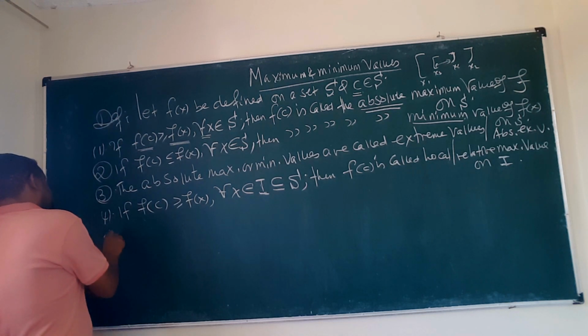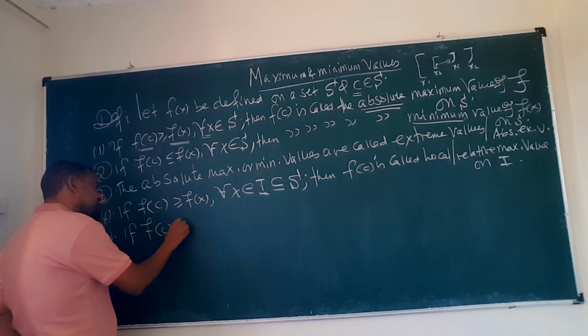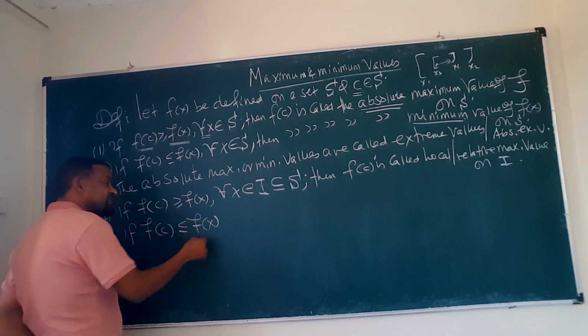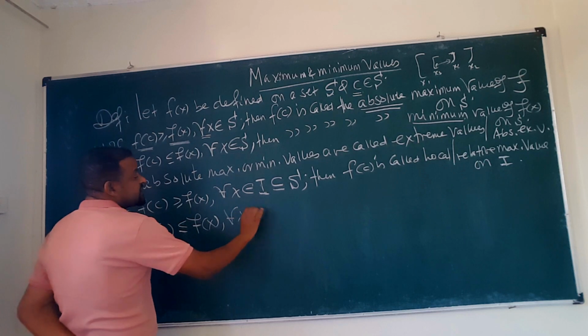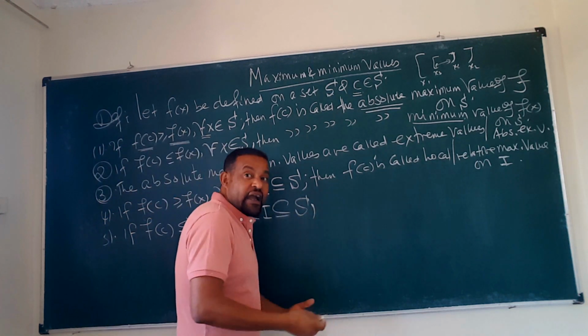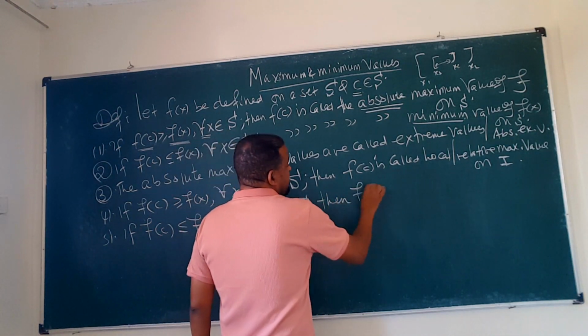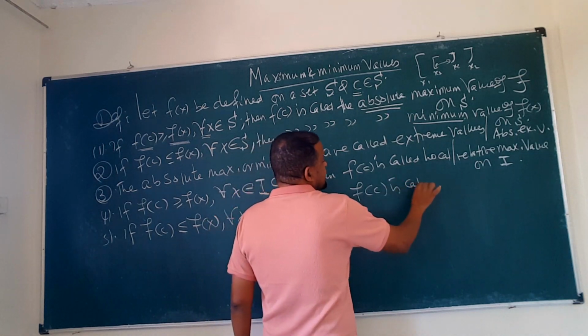The fifth one, the opposite situation: if this f of c is less than or equal to f of x, of course for all x coming from I, but this I is a subset of S, then this f of c is called what?